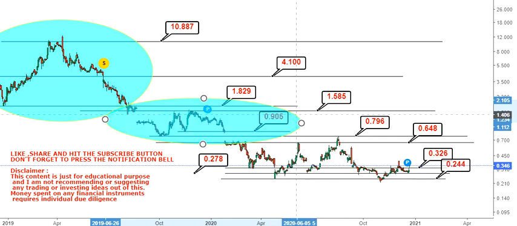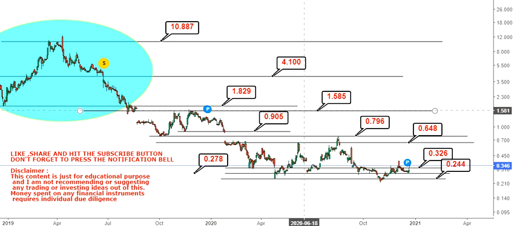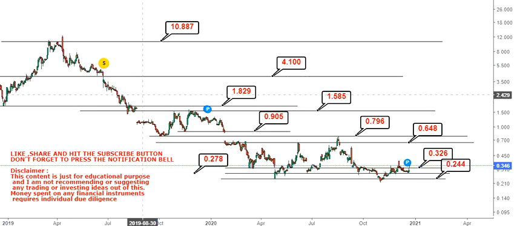If the stock sustains above 0.90, then we will go for 1.5, and it can extend up to 1.82. Once 1.82 gets crossed, then we are looking for a target of $4 and then $10 after $4. So this is the overall concept we are working with, but as a first set of targets, we will look for 0.64, 0.79, and if I extend myself a bit, then 0.90. We are not going to go beyond 0.90.